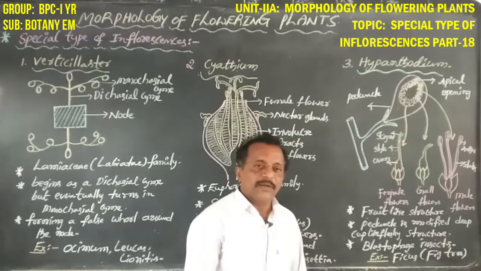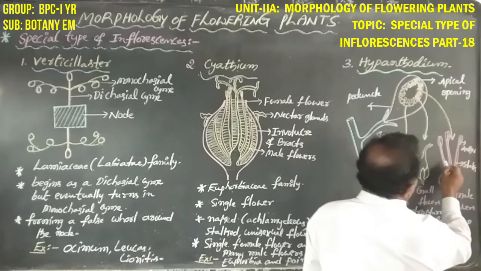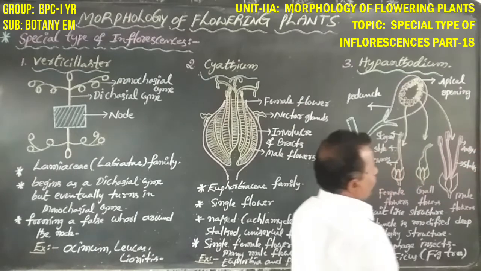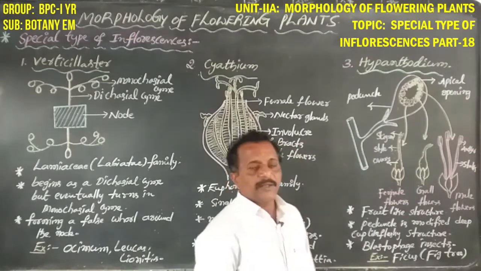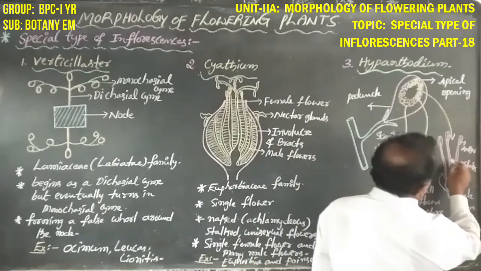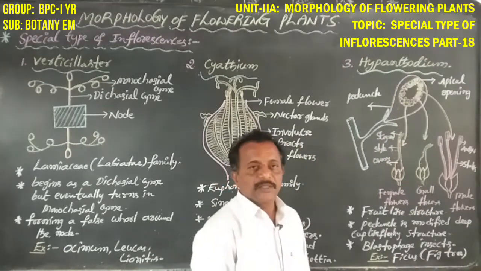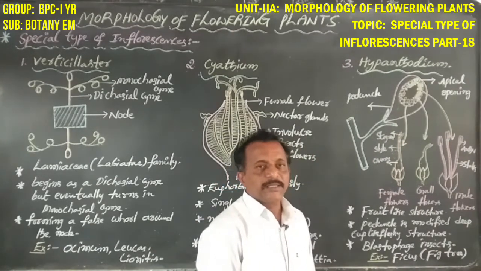Male flowers are also known as Androecium.